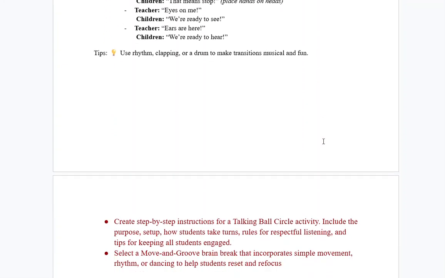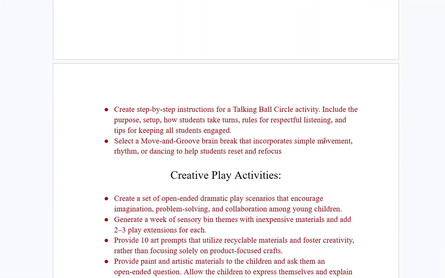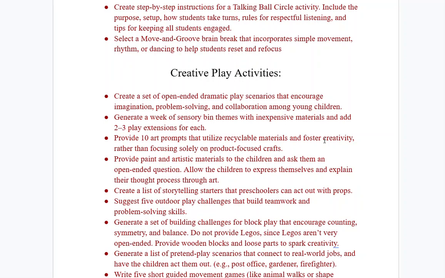Okay, so where are the prompts? I'm a bit confused here. "Create a set of open-ended dramatic play scenarios that encourage imagination." Now, you see, the problem is, I like that there's a diversity of ideas here, but these are not particularly effective prompts.